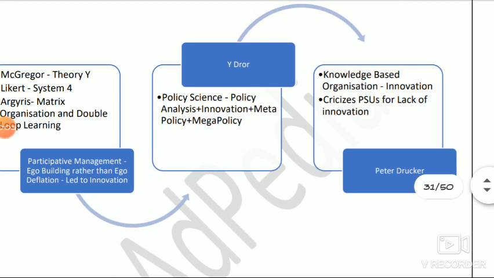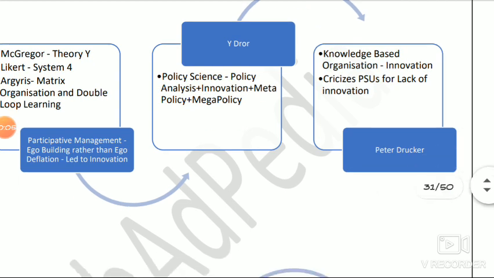Okay, apart from that, the next thing is Peter Drucker. I always link Peter Drucker with privatization. But here if you read Prasad and Prasad very carefully, you will get one topic: the knowledge based organization. In that topic, it gives you the idea that future organizations are not going to be classical organizations.